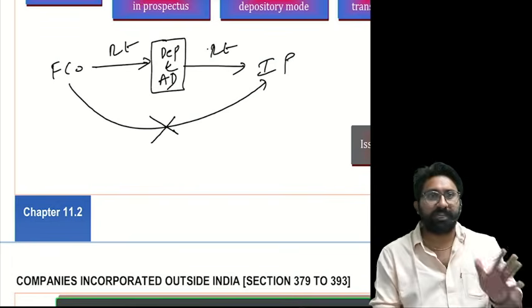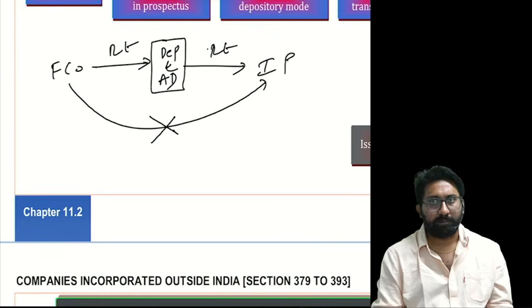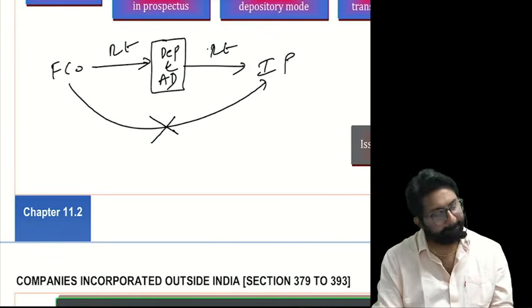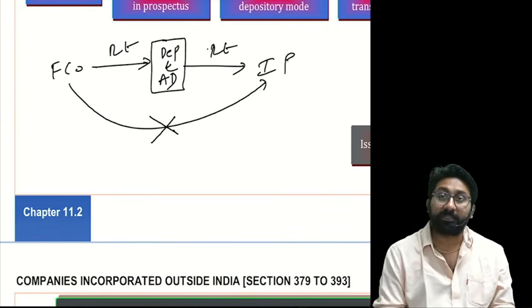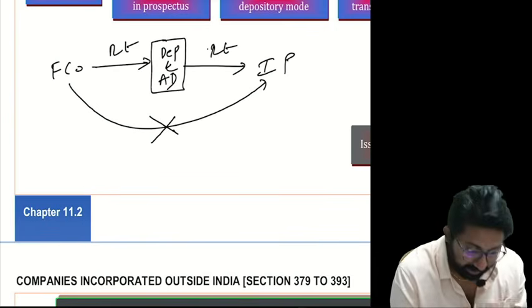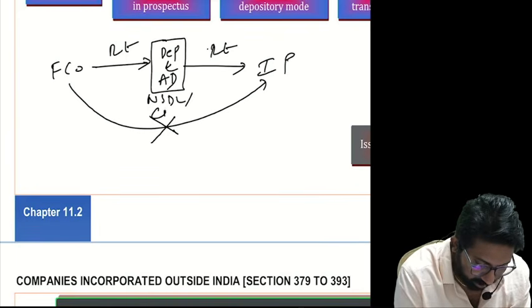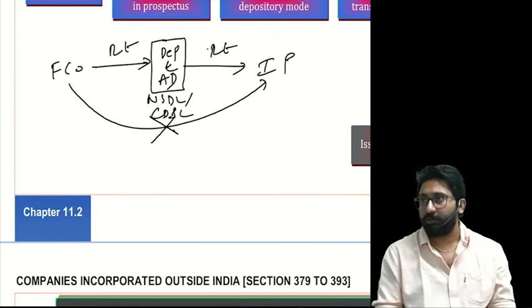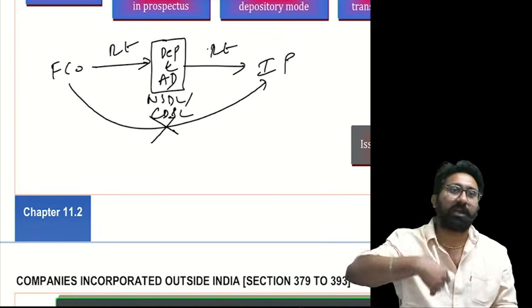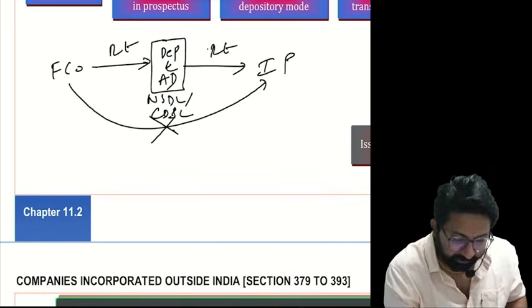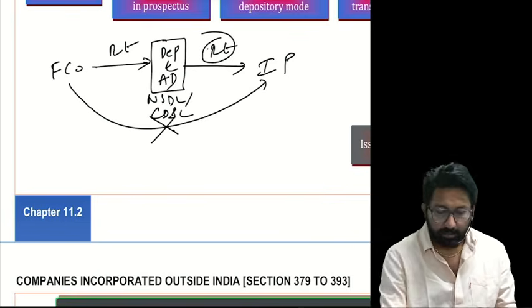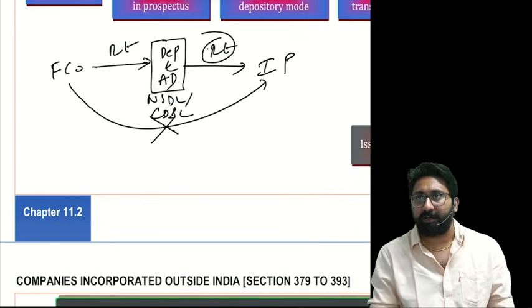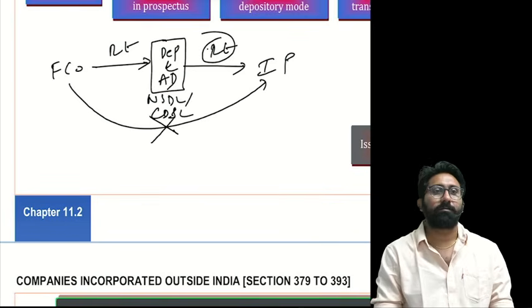Now tell me, who is there first? Very bad response. Who is there? Issued what, to whom? The depository in India, either NSDL or CDSL, will issue. These people will make an announcement and issue to the public. What will they issue? Receipts. These receipts are taken by whom? The Indian public will take these receipts.